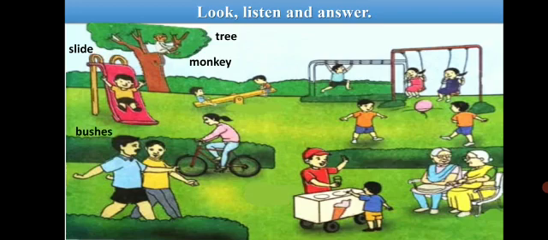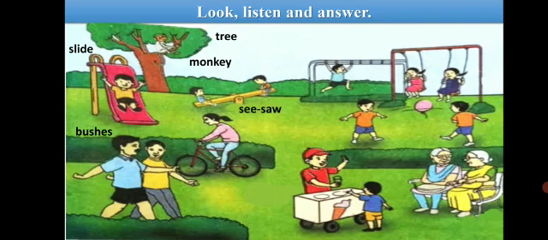Look at this. These are bushes. What are they? They are bushes. If I ask, what is the color of the bushes? What will be your answer? The bushes are green in color. And if I ask you, where are the bushes? What will be your answer? Yes, the bushes are in the garden.